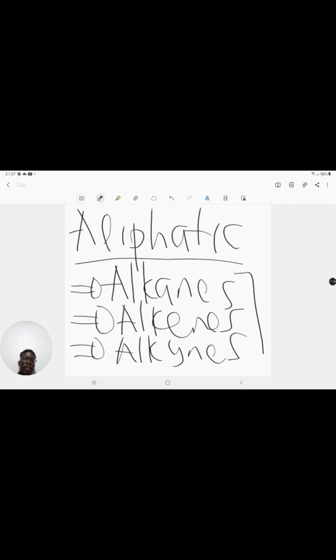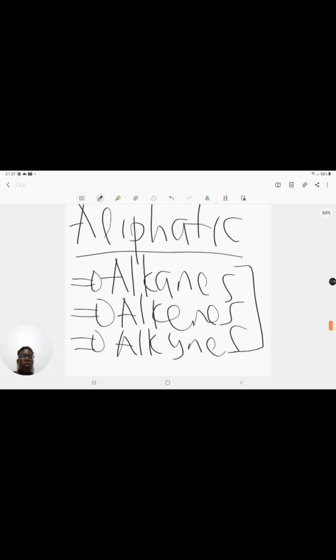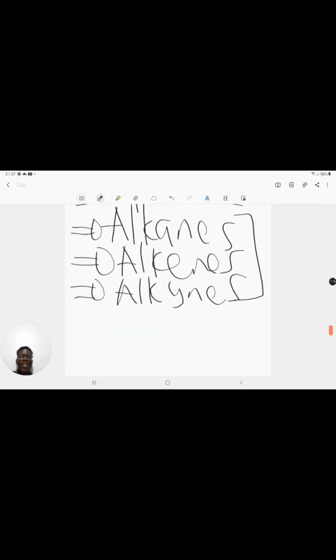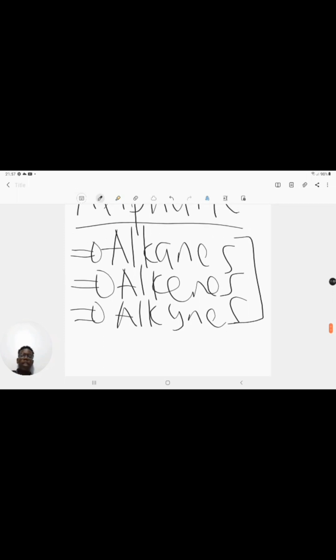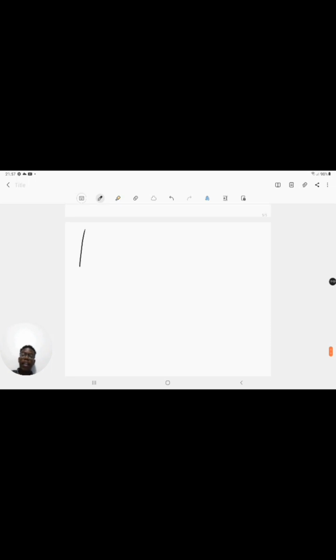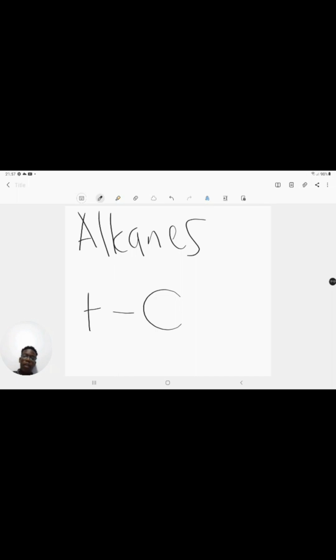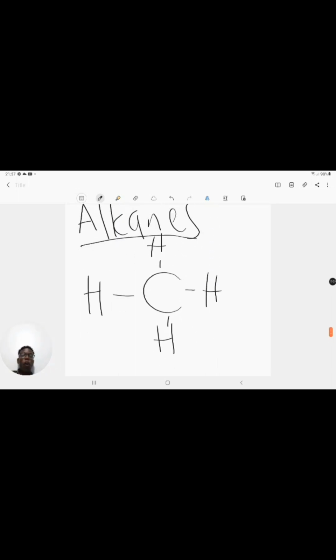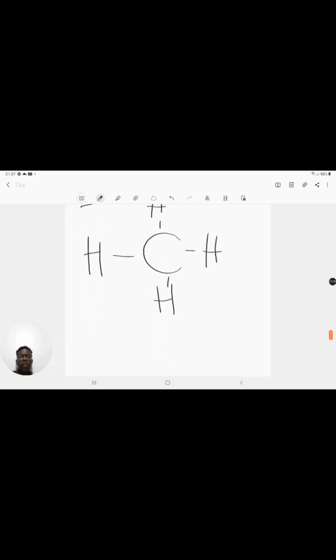Now, the difference between these three groups of compounds is the number of carbon to carbon bonds that they can accommodate. So alkanes have single bonds between all their carbons. Remember, carbon always wants to have 4 bonds around it. But in this case, let's say you've got a compound that looks like that. You'll always have single bonds around your carbon. This is what makes a hydrocarbon an alkane, if all the carbons that you see in the compound have single bonds.